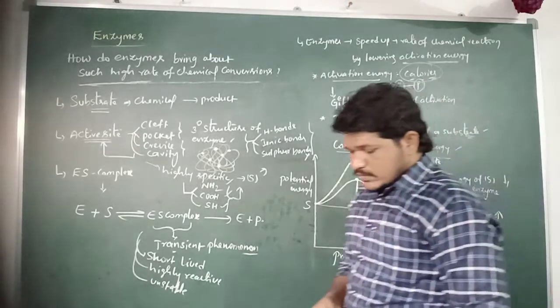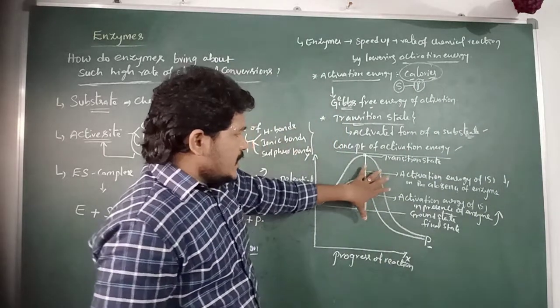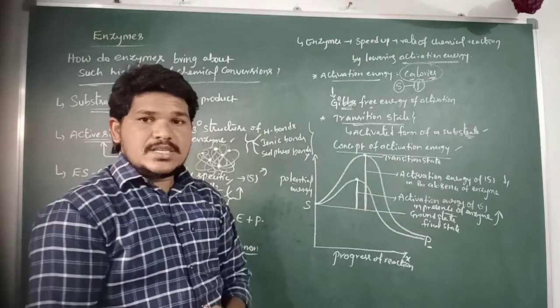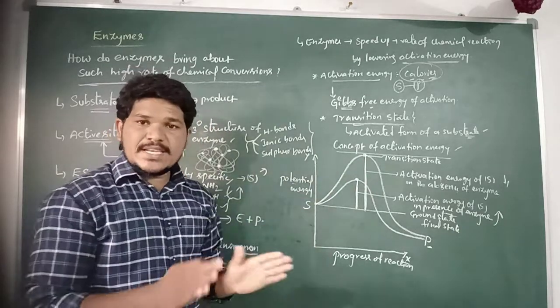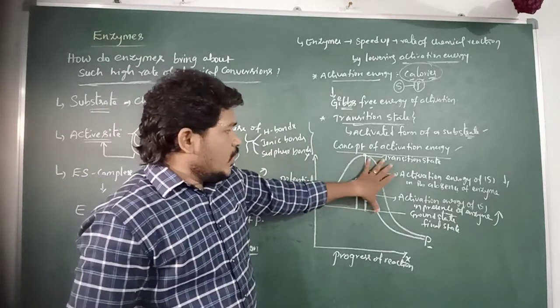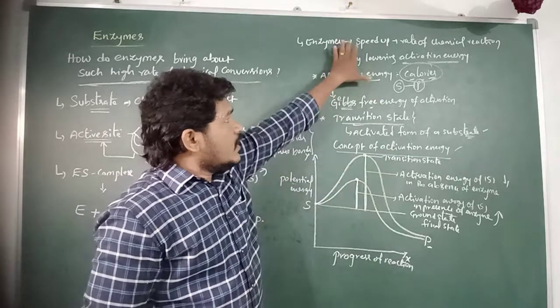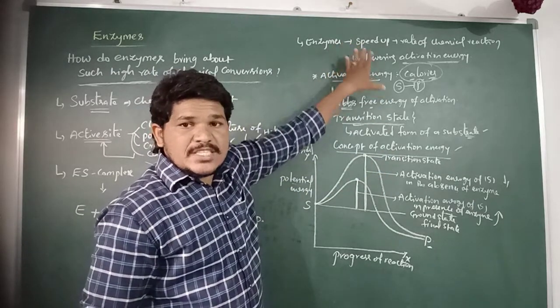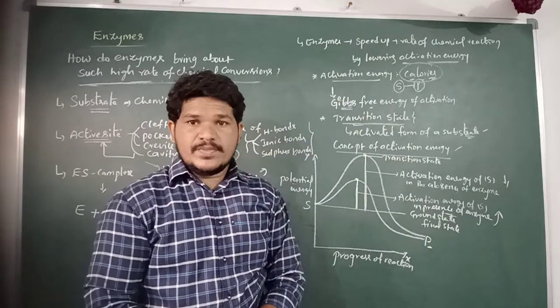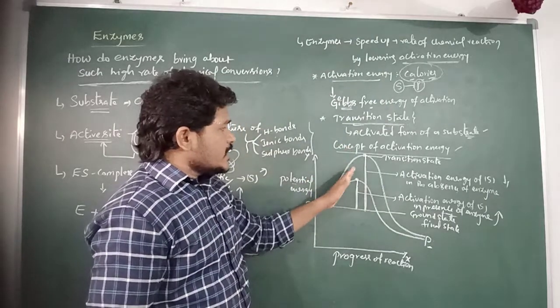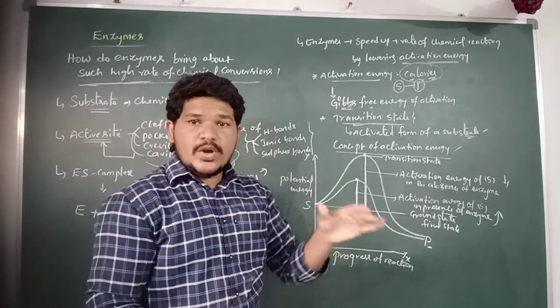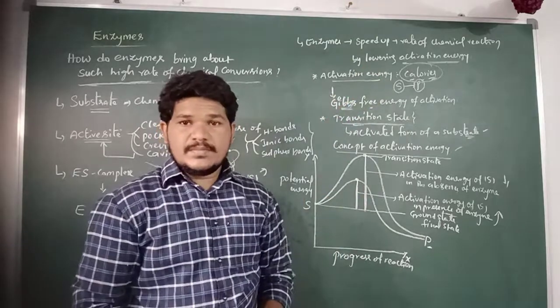So here this is about the concept of the activation energy. The activation energy is nothing but the amount of energy which is required by the substrate molecule for its conversion into the product. So here the substrate molecule is converted into the product by lowering the activation energy.